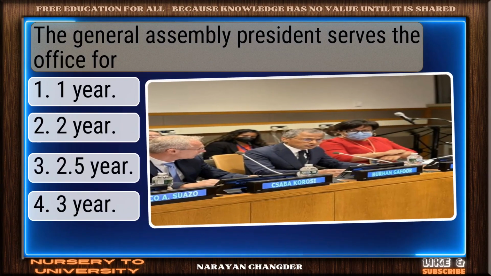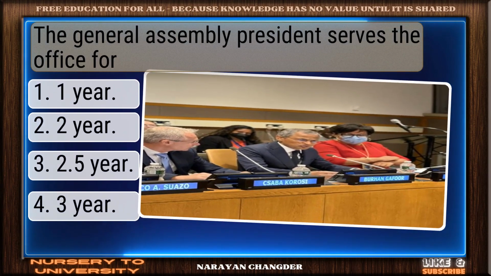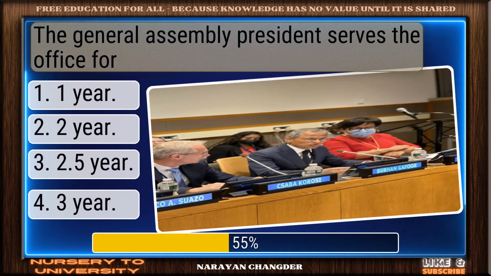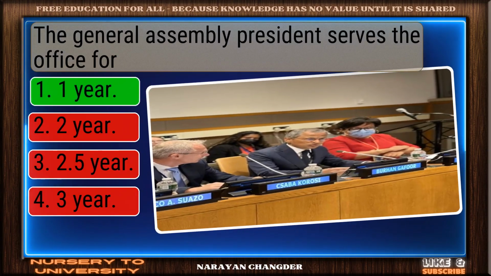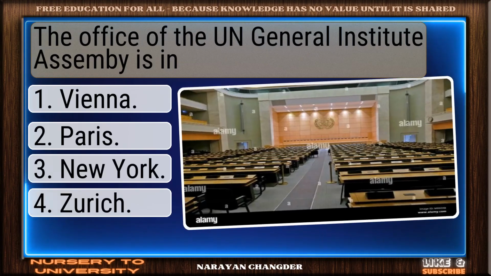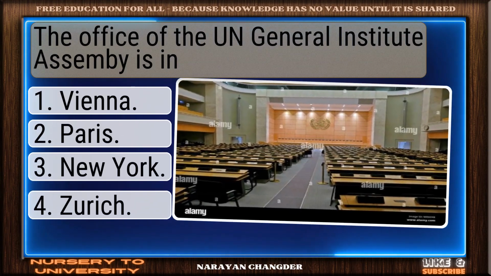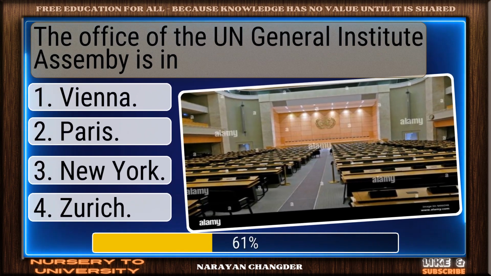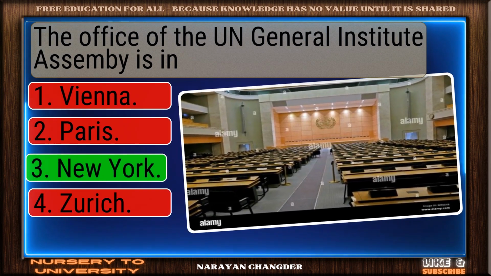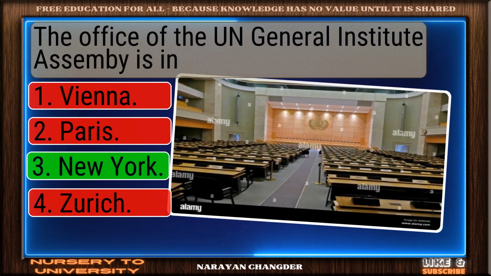The General Assembly President serves the office for. Exactly. 1 year makes sense. The office of the General Assembly is in. Correct response. New York is accurate.